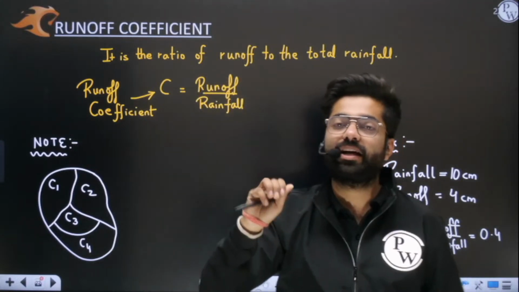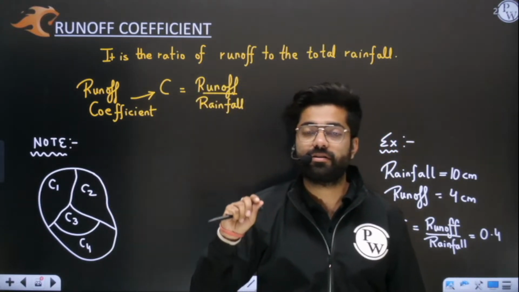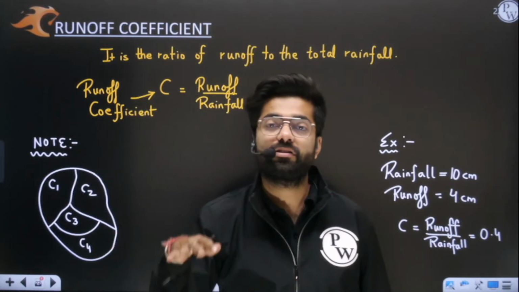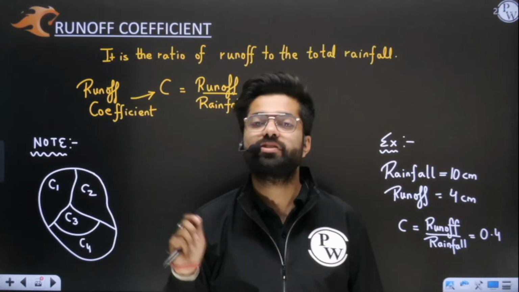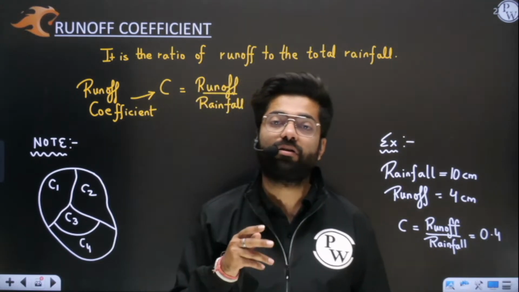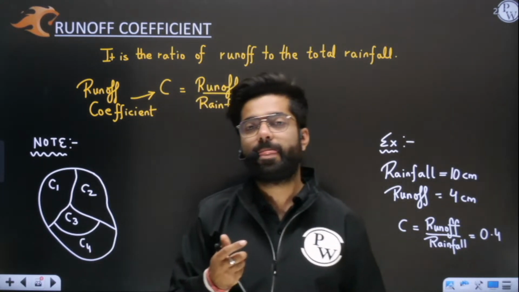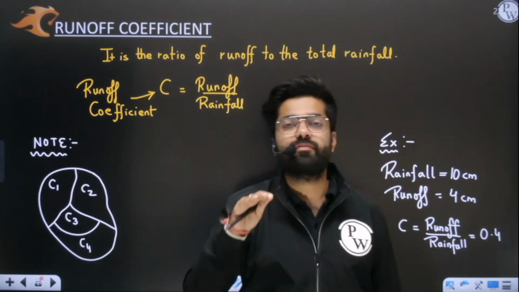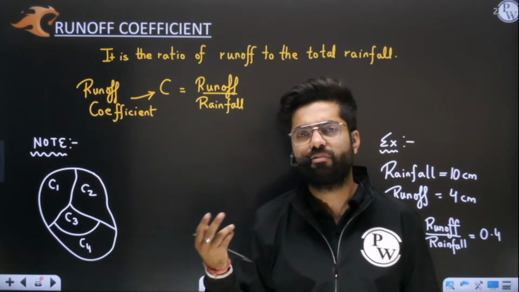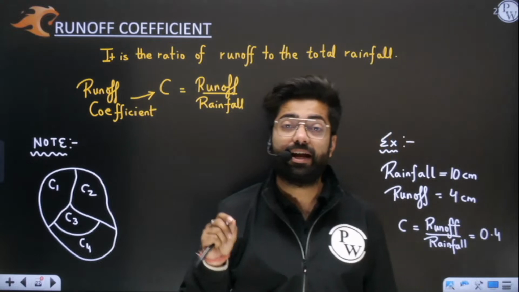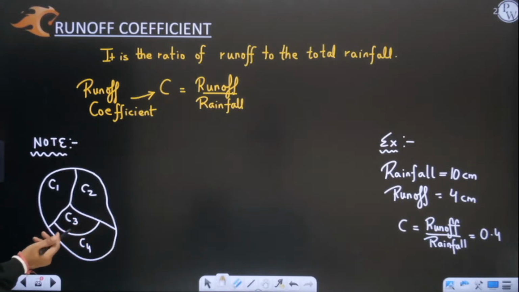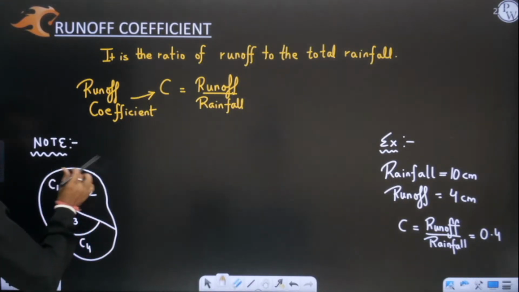You must appreciate the fact that in road area, wherever road construction is there, their runoff is more. And wherever there is, you can say, barren land, in that portion, infiltration will be more and you will see less runoff is there, because most of the water will go into the ground, or you can say simply it will infiltrate. Yes or no? So wherever you have more development, or more amount of concreting is there, or simply more road formation is there, there you will see that runoff is more. Okay, so obviously different land use pattern will be having different runoff coefficients.